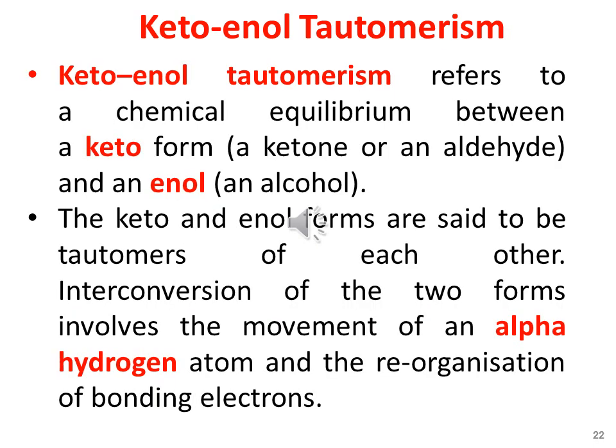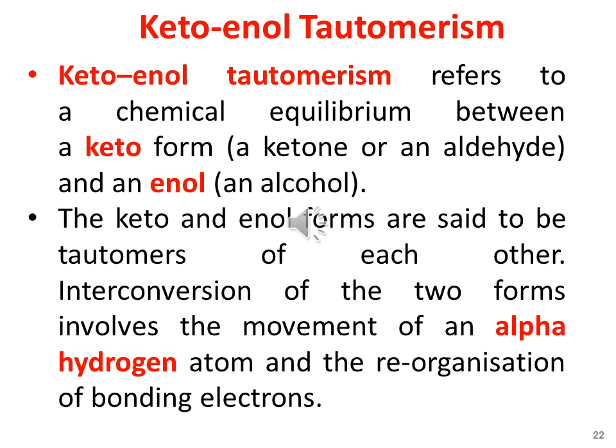Keto-enol tautomerism refers to a chemical equilibrium. It must be noted that keto-enol tautomerism refers to a chemical equilibrium between a keto form, a ketone or an aldehyde, keto stands for ketone as well as for aldehyde, and an enol, that is an alcohol. So keto-enol tautomerism refers to a chemical equilibrium that is established between a keto and an enol form.